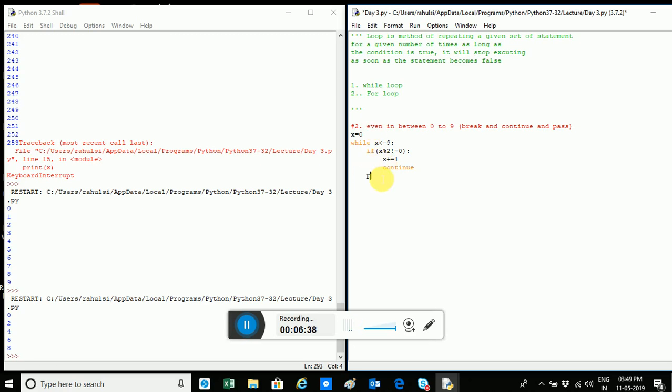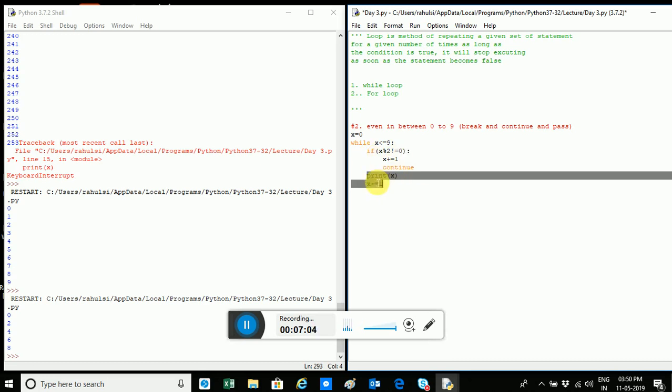What I'm writing is print x, and x plus equals 1. What does this mean? This is the condition of if x not equal to 0. See what happened: if the condition is true, it will be executed, and then it will come out of the if, and these two lines should be executed normally.